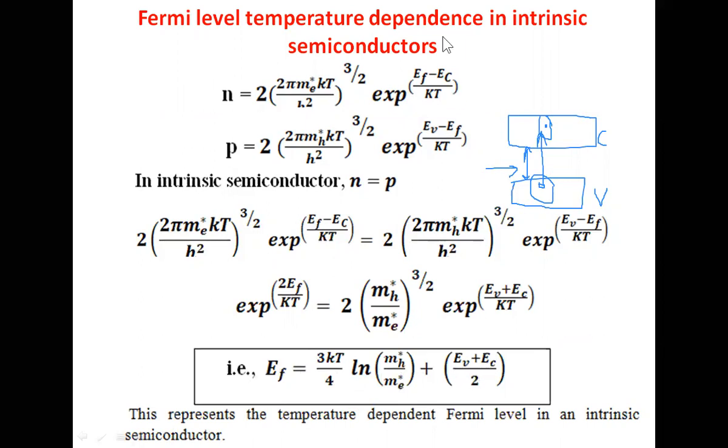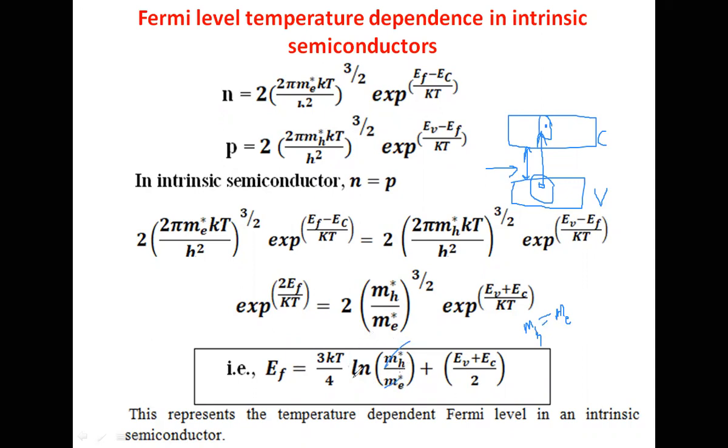But in most practical conditions, we consider mh equal to me. That means we consider the mass of the electron to be equal to the mass of the hole. Under this condition, mh and me get cancelled and we get 1.